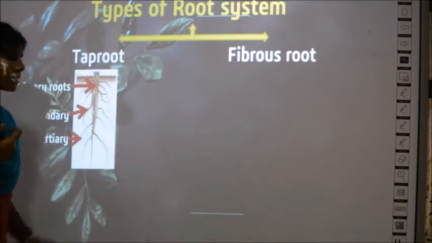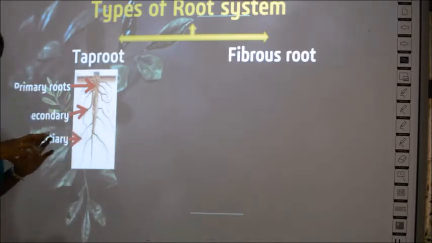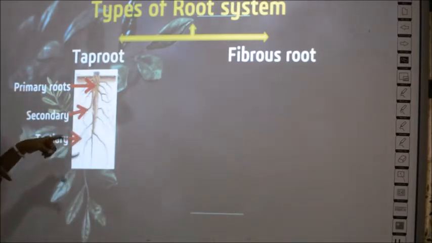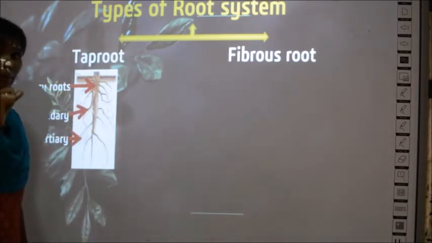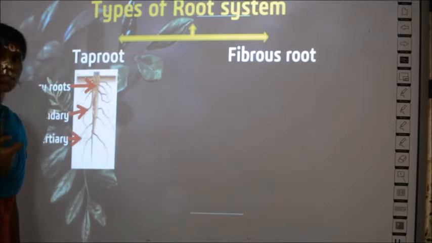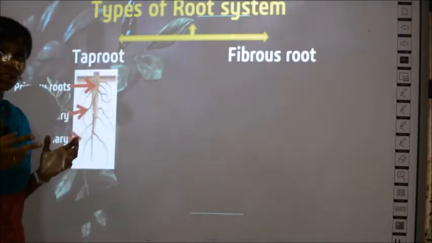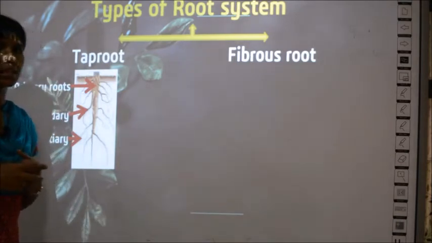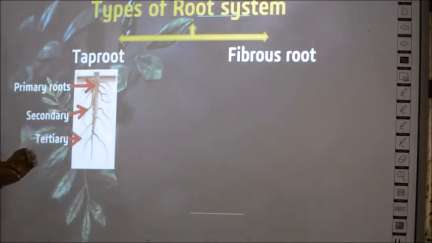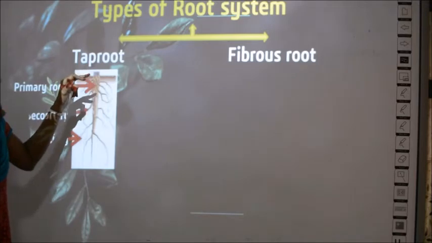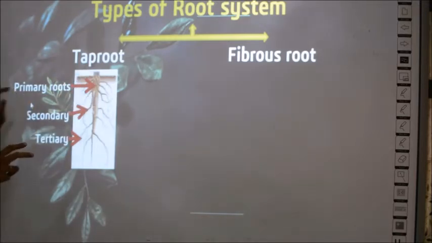See, in secondary and tertiary you have many roots, many secondary roots and many tertiary roots, but only one primary root, one thick central primary root. From the primary root there are branches, called secondary roots, and from the secondary roots again there are subdivisions, called tertiary roots. If you find such a root setup, then it is called the tap root system.